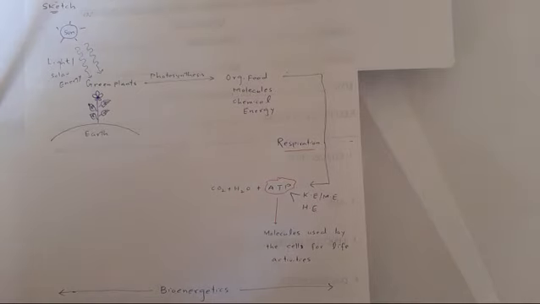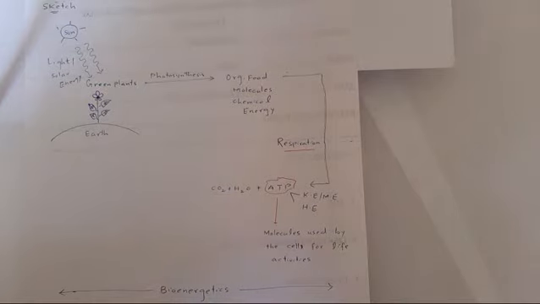Now, as you studied in the definition, bioenergetics is actually energy transformation in living organisms or in biological systems. Now what is meant by energy transformation in living organisms, or in other words, why do living organisms transform energy from one form into another form, or what is the need of this energy transformation in living organisms?